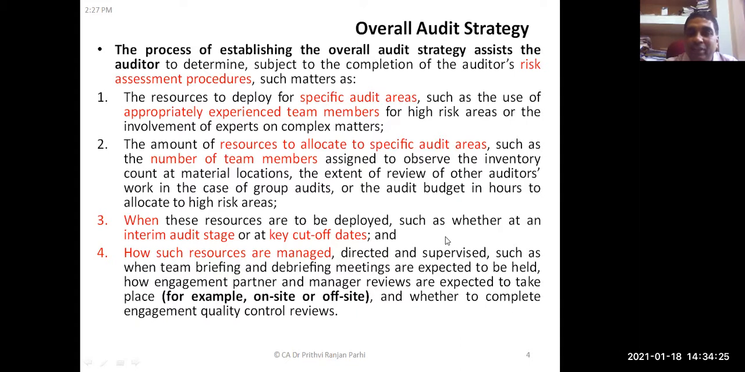That means they need to be directed, they need to be supervised. Is it not? The direction, supervision, etc. form a part of audit strategy. So audit strategy should be developed along this line. On the basis of risk assessment procedures, one has to decide what resources are required.